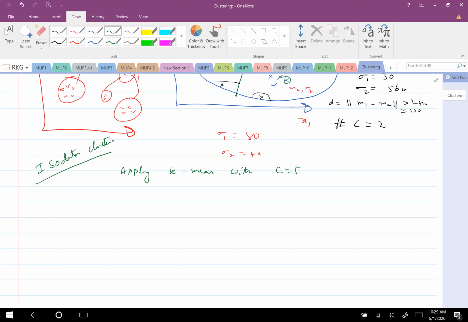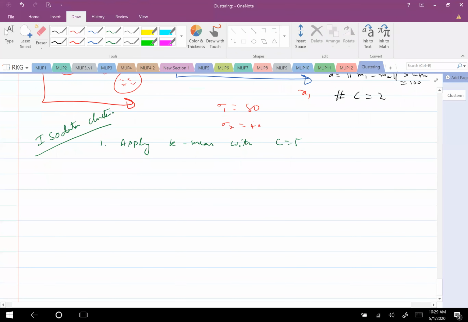If the clusters are not good enough, I want to change. I want to evolve to get the optimal number of clusters by doing division in between or agglomeration in between. So I should have a provision for combining or merging the clusters, and also a provision for splitting the clusters. I will start with some rough guess of the initial clusters. That is ISODATA clustering. So the first step is to start with initial clusters, and then what do I do?